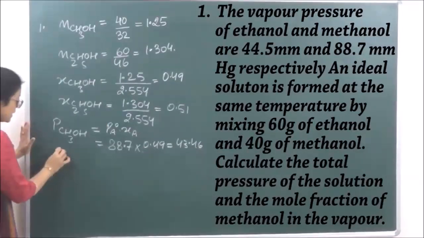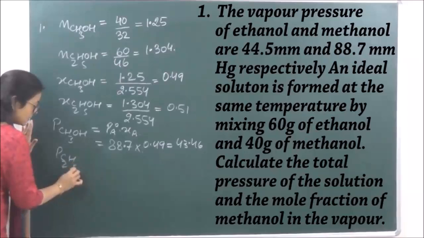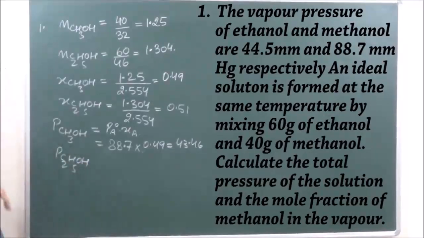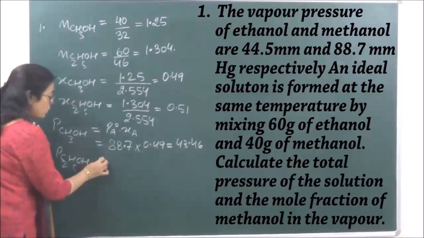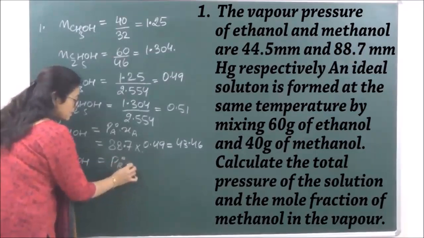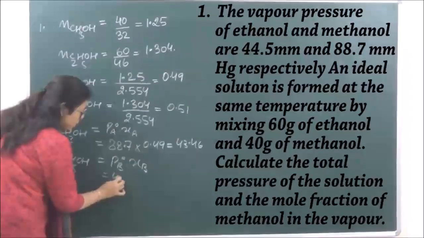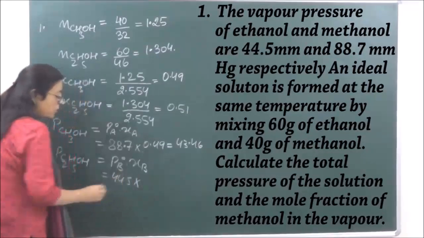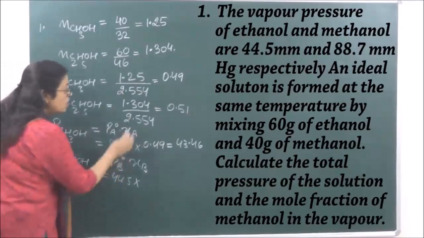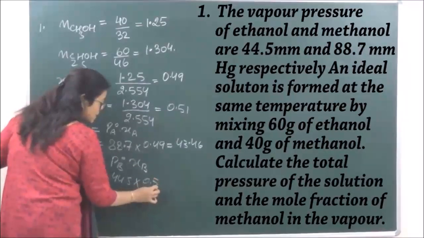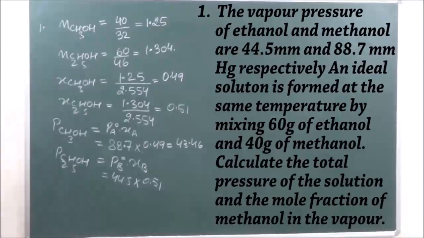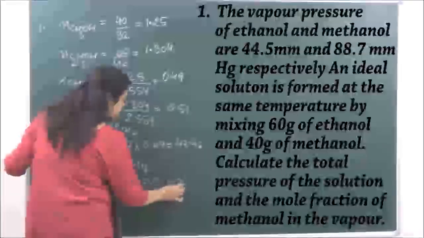Similarly, we can calculate the pressure of C2H5OH, that will be equal to PB naught into XB. PB naught given to us is 44.5. So 44.5 into the mole fraction, which is 0.51. This becomes equal to 22.69.